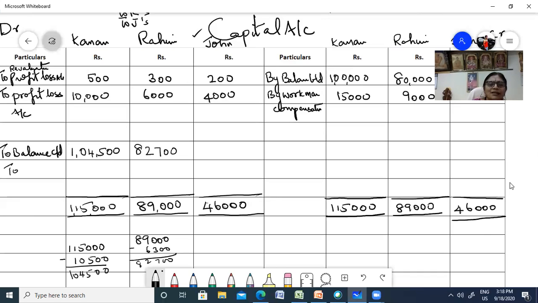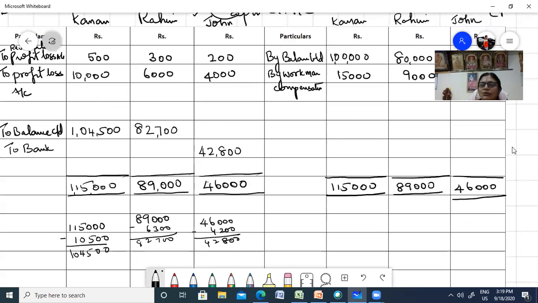Next, John is going to retire, so you cannot bring the balance. We are going to settle his account. So to bank. What is his balance? 46,000 minus 4,200 to 42,800. Okay. So John is going to retire. We prepared the revaluation account. We have prepared the capital account, did all the adjustments required, and John is going to get 42,800 when he's going to retire. We have calculated that, right? Now we have to do our balance sheet. So remember the figures and keep, you have to bring it forward to the balance sheet, right? Okay, now go to the balance sheet.